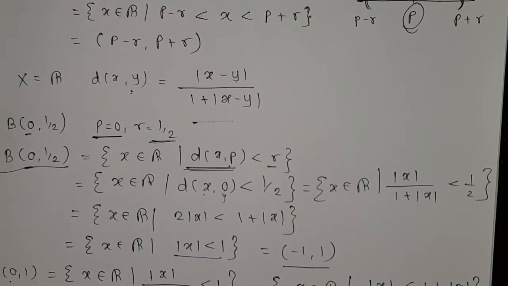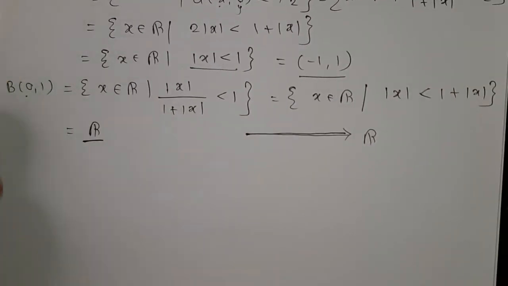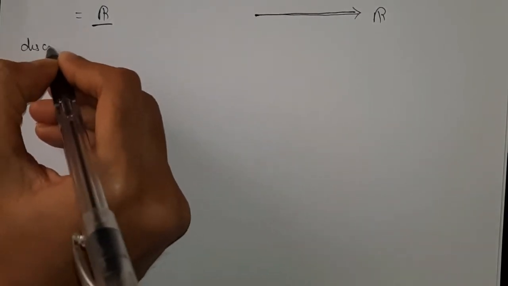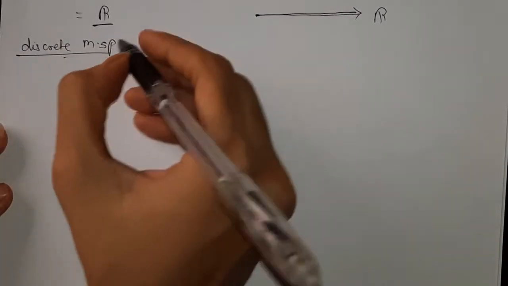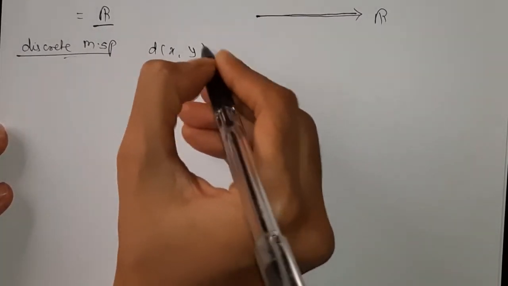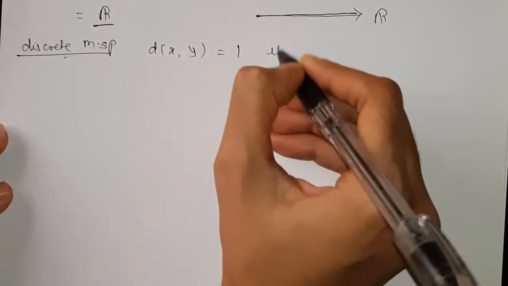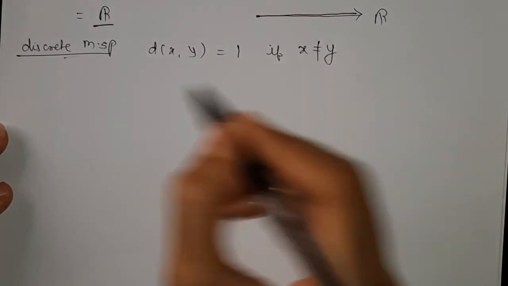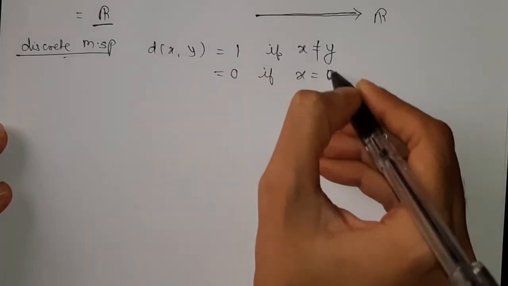Now this is for the usual metric. Now let's see the discrete metric. How can you define a discrete metric space? d(x, y) is equal to 1 if x is not equal to y, and equal to 0 if x is equal to y.